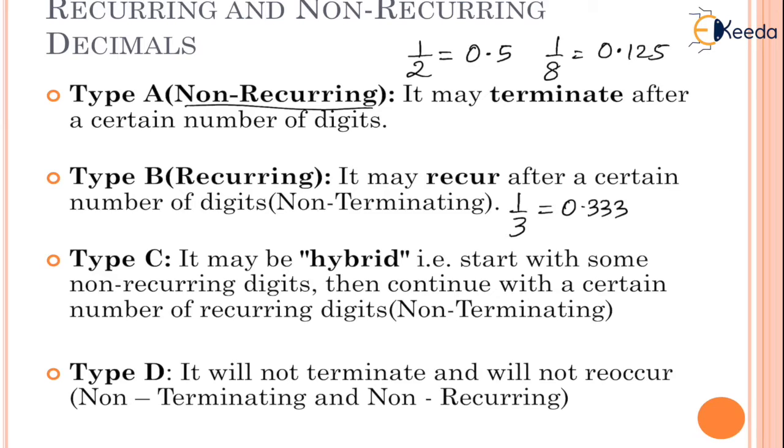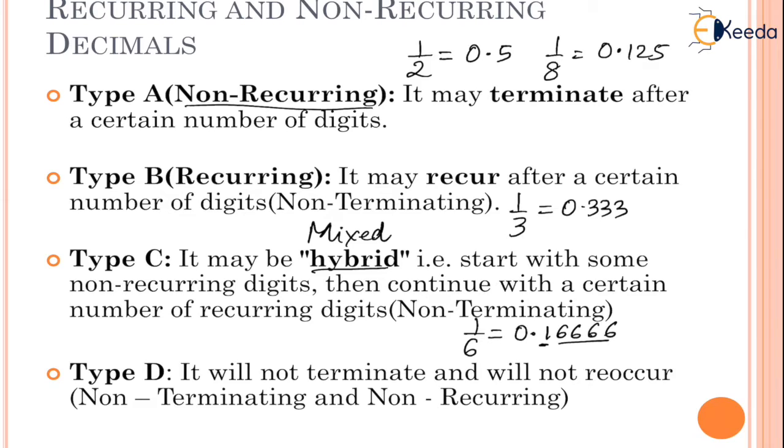It's a recurring fraction. Type C is called as mixed. We also call this as unmixed fraction or mixed decimal, where you have a combination of digits. Some digits will remain same, it won't recur, whereas others will keep repeating itself. Example of that is 1 by 6, which could be written as 0.16666. So here 1 is not changing, it is not recurring, whereas 6 is recurring, and hence it is an example of a mixed fraction or a mixed decimal.